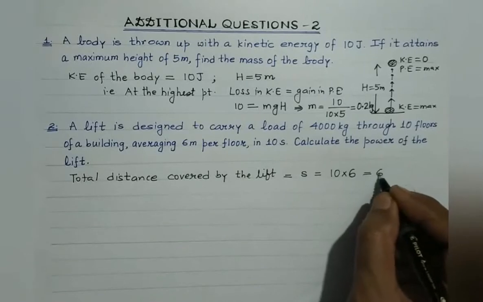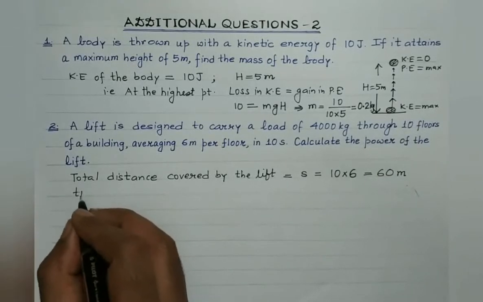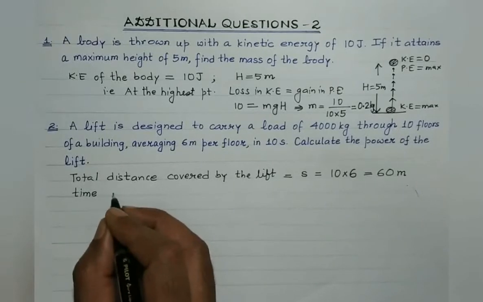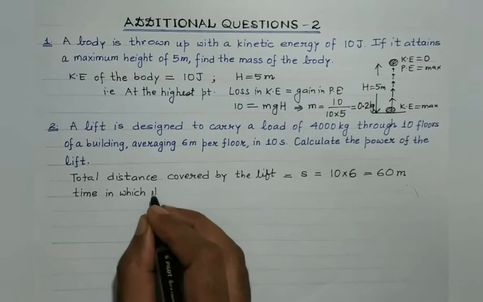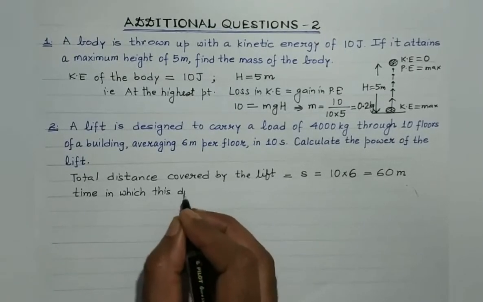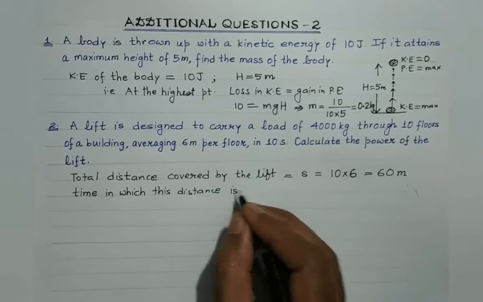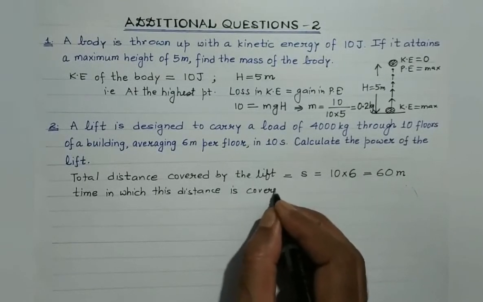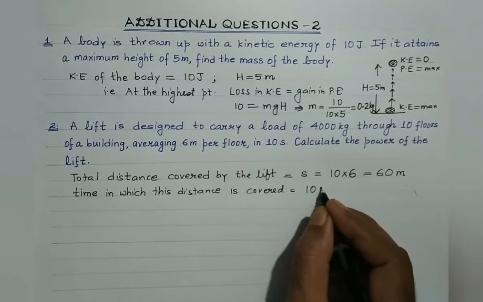So that will be equal to 60 meters, isn't it? And students, the time in which this distance is covered is given to be 10 seconds. T is given to be 10 seconds.